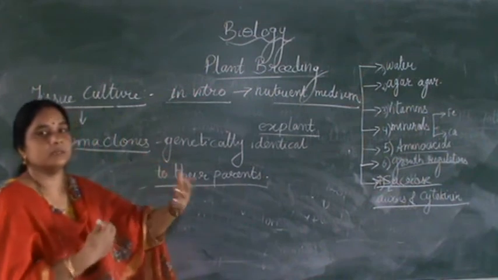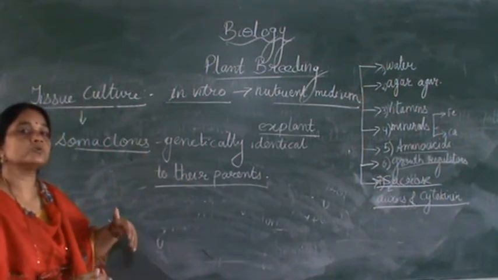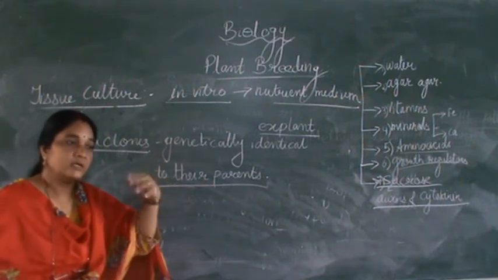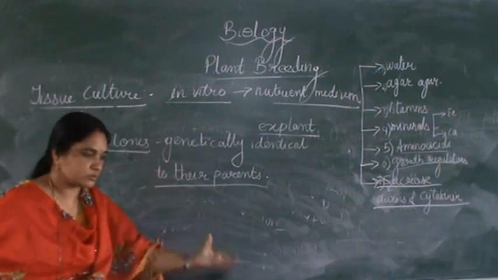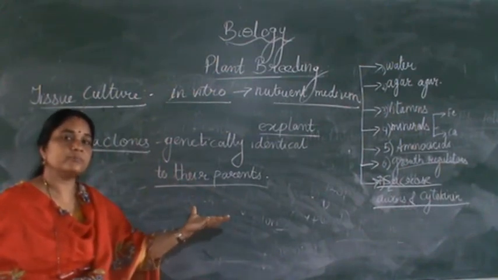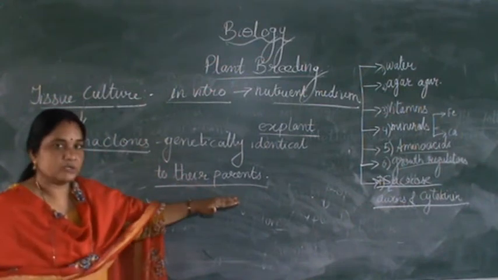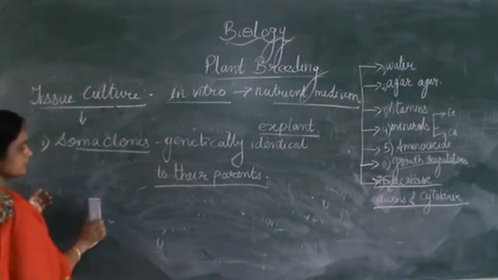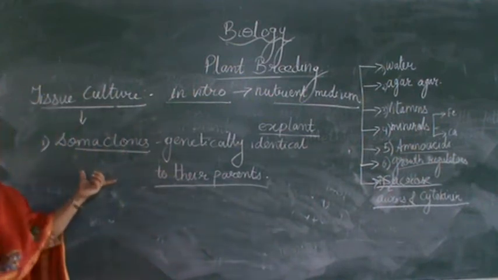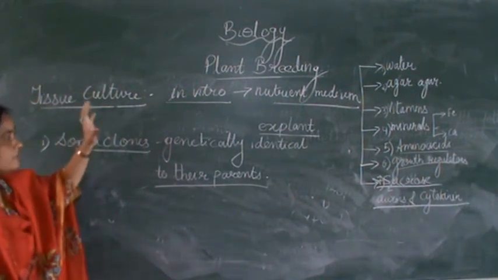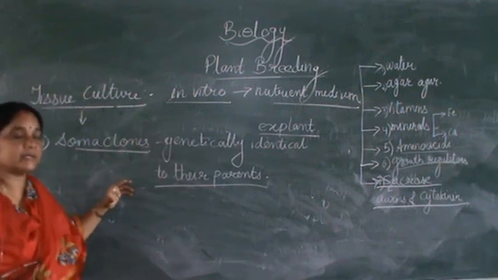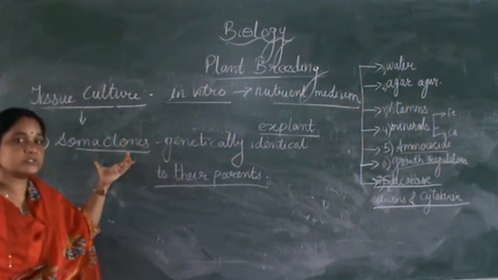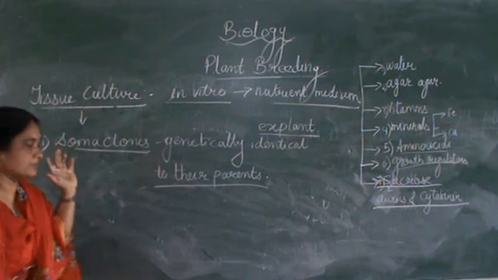If the plant is producing violet flowers, even the thousands of clones which are being produced will also have violet flowers, similar to the parent. Or if it is a plant producing white color flowers, the plants which are grown will also produce white color flowers only. So that is the meaning of that. Next, that is one I told you, what soma clones are. Then another advantage, a major advantage, is that we can develop thousands of plants from the parent plant. If the parent plant is a very good, high yielding, quality plant, we can produce thousands of plants by using tissue culture.